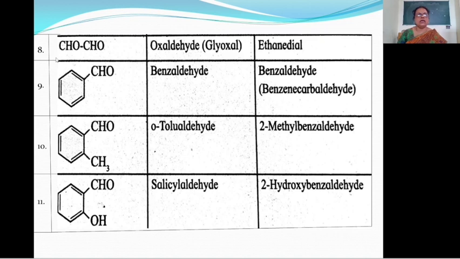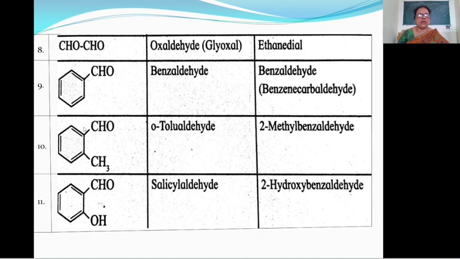In this case, this CHO group is known as aldehyde group and an oxo group is attached to the aldehyde group and therefore the name oxoaldehyde, or this is also known as glyoxal. Then see 9th example. Here in this case, a CHO group is attached to this aromatic ring, or this is a benzene ring. The name of this compound is benzaldehyde.